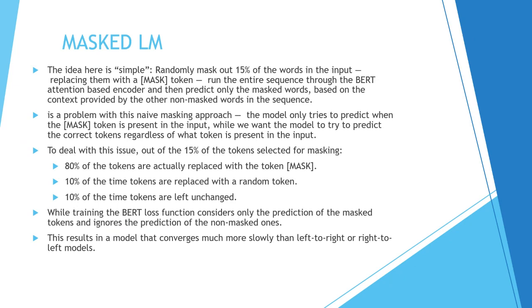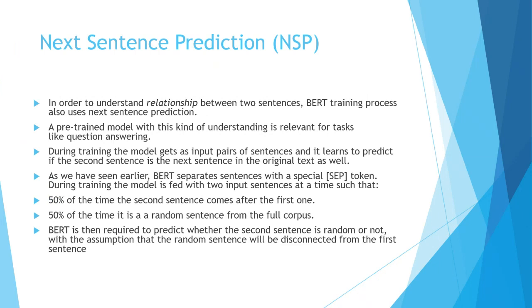Is it correct? No, it is not correct. Then, depending on its context and the history, it will correct its prediction, and then the left to right and right to left will converge. But they converge in a slow manner, so that it gets a lot of time to fine tune its predictions. This is the power of BERT.